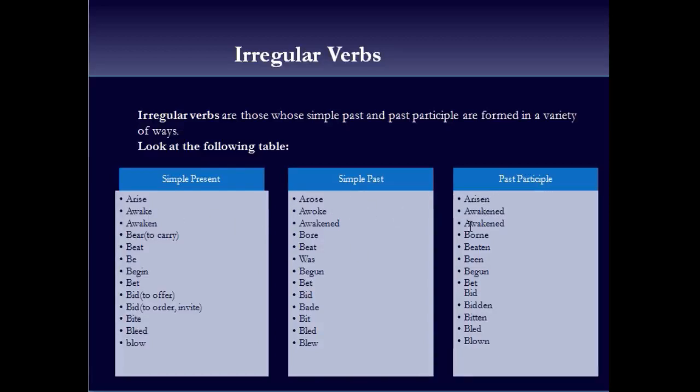And here are other verbs which have also been made into past and past participle forms by changing the spelling in ways other than adding d to it. So let's go through the list. Awake, awoke, awakened. Awaken, awakened, awakened.